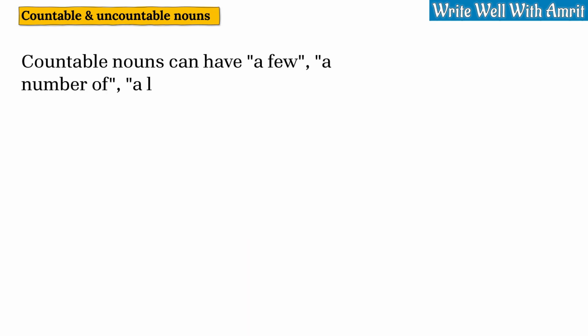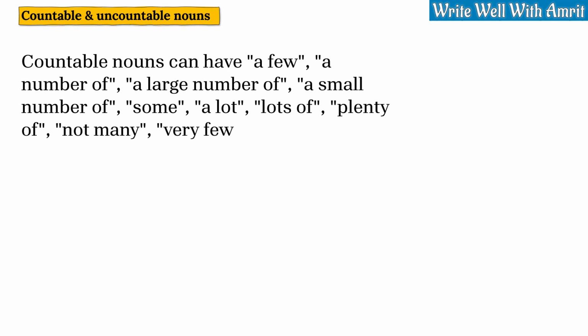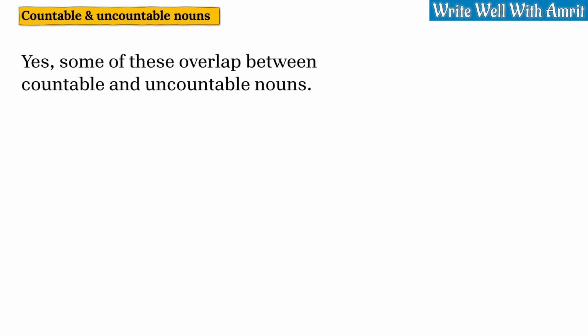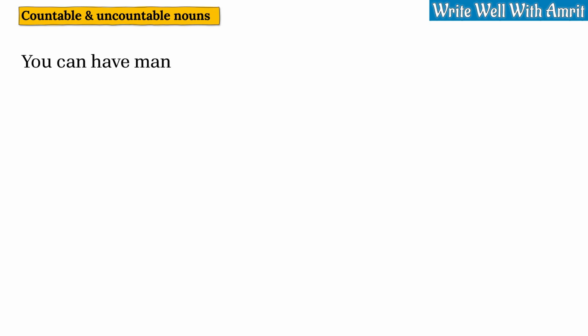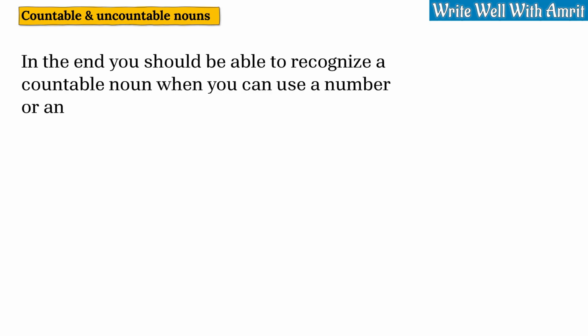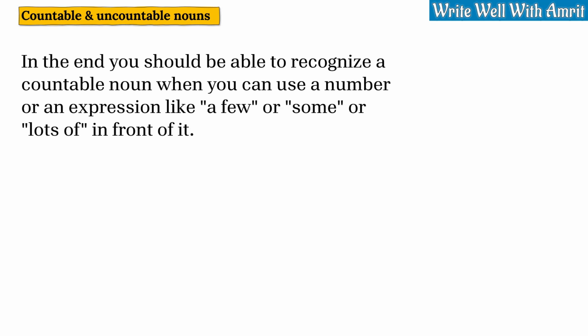Countable nouns can have a few, a number of, a large number of, a small number of, some, a lot, lots of, plenty of, not many, very few, or hardly any before them. Yes, some of these overlap between countable and uncountable nouns. You can have many books and much water, but you cannot have much books and many waters. In the end, you should be able to recognize a countable noun when you can use a number or an expression like a few or some or lots of in front of it.